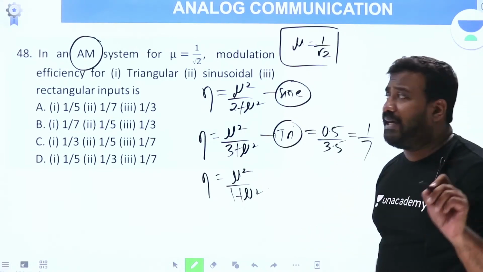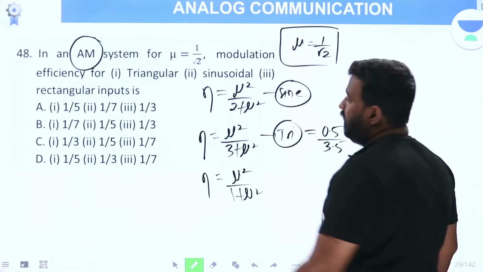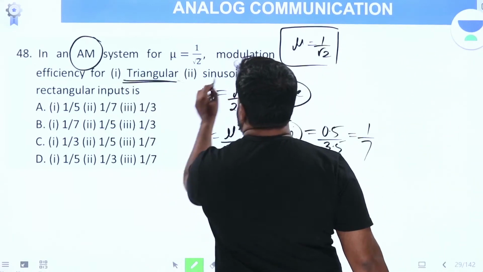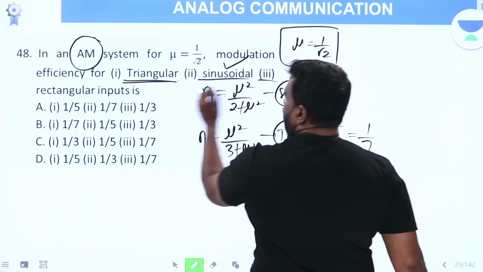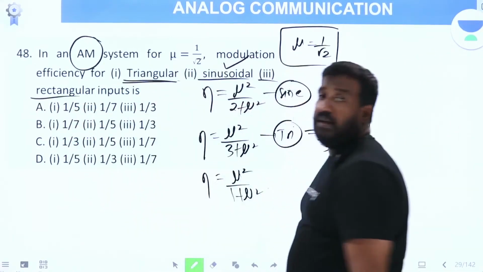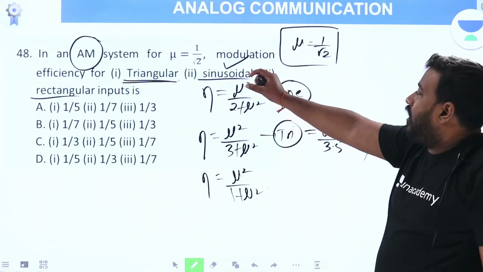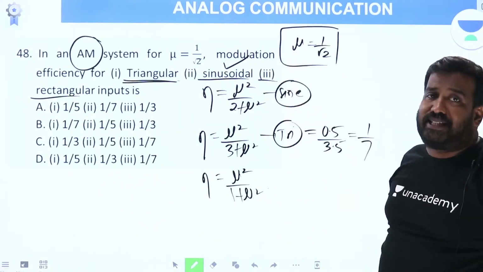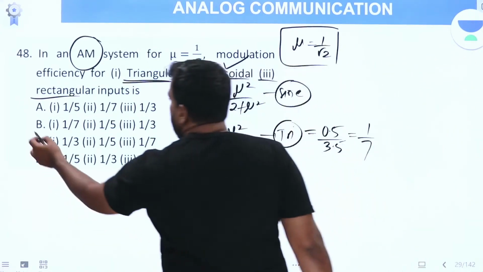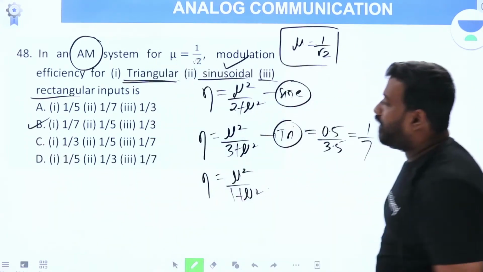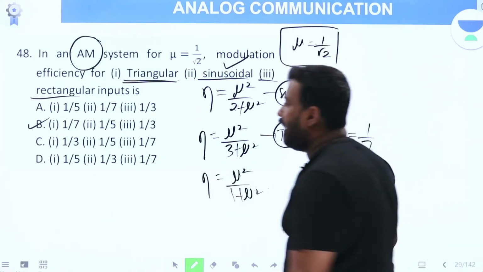You should be very careful in this order, because by default, due to practice, first you will solve for sinusoidal, but in the question sinusoidal is not given first, so your answer may go wrong. Always look at the order that is given in the exam. First is given as triangular, 1 by 7. Only one option is having 1 by 7, therefore option B is the answer, elimination method.